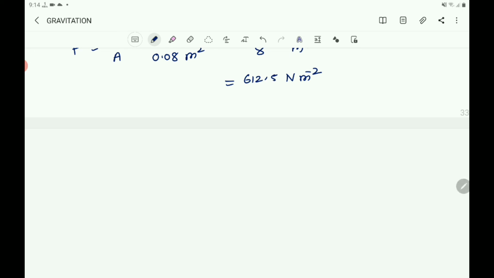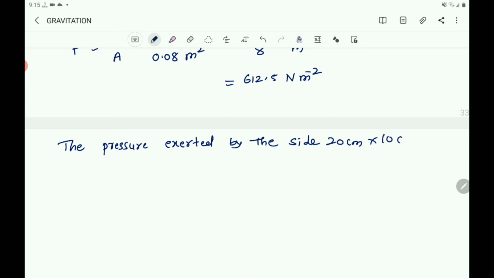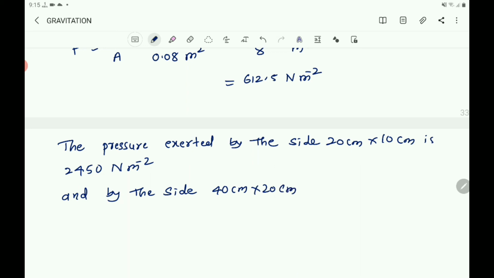First, the pressure exerted by the side 20 centimeter into 10 centimeter is 2450 N m power minus 2, and by the side 40 centimeter into 20 centimeter is 612.5 N m power minus 2.